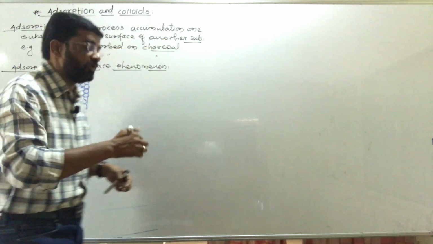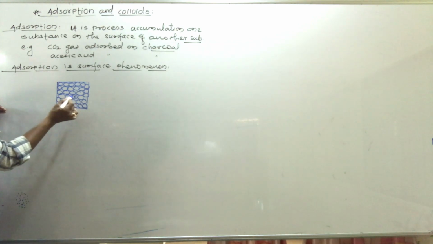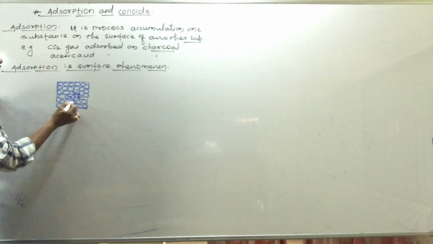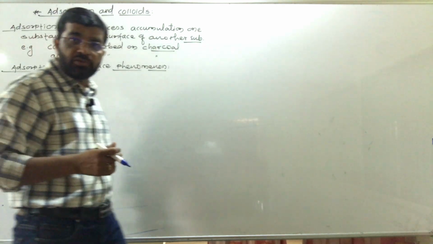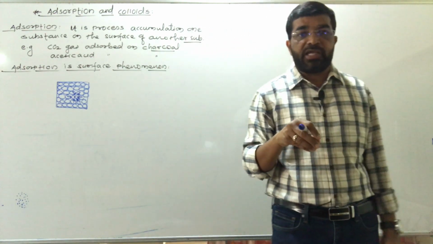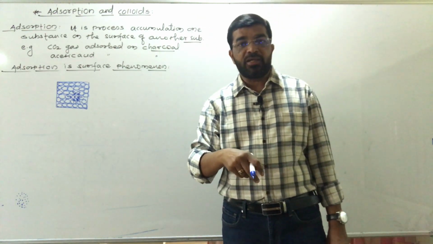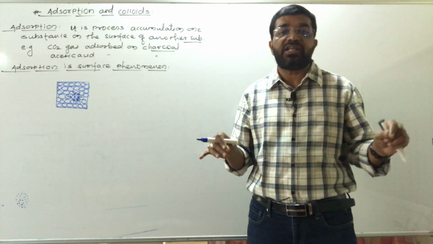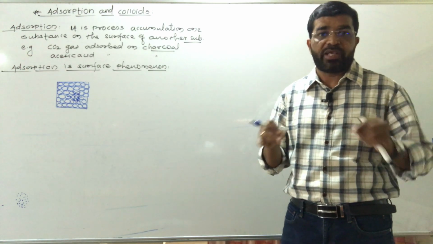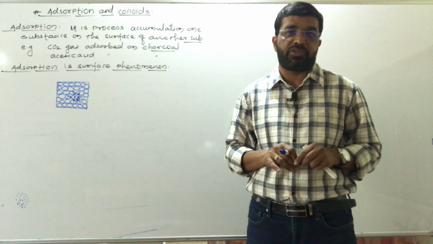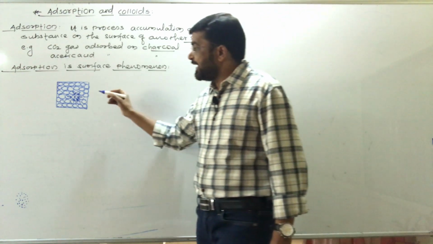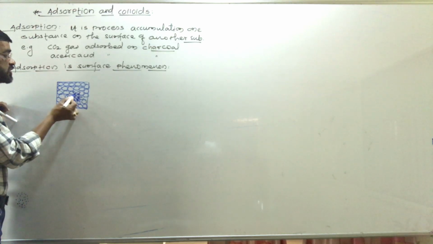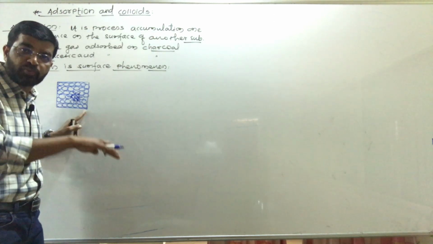So particles present inside in bulk are equally attracted from all sides by another molecule. जो बल्क में मॉलिक्यूल होते हैं, वो सभी साइड से अट्रैक्ट होते हैं, यानी उनके कोई भी अनसेटिस्फाइड फोर्सेस नहीं होते. Therefore these particles have no unsatisfied forces.